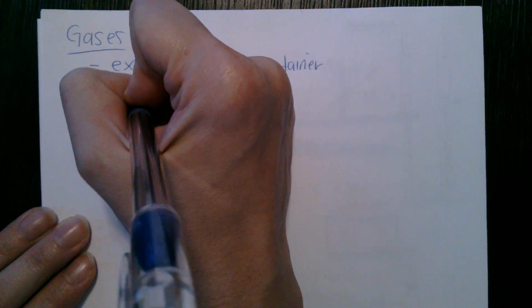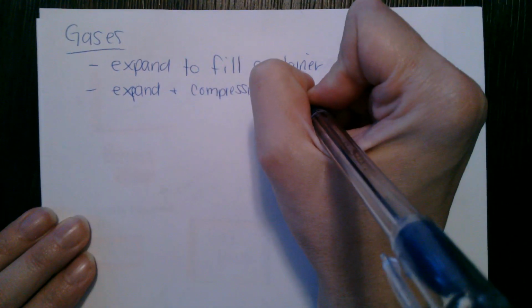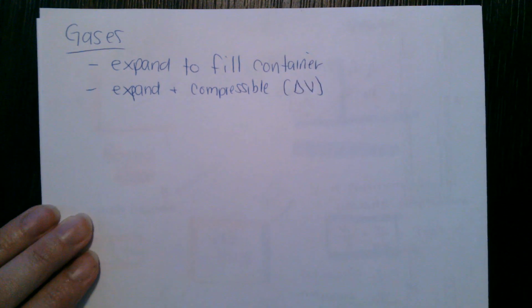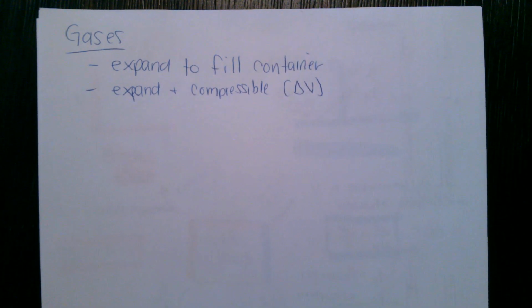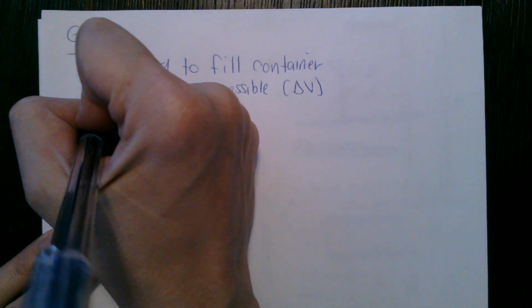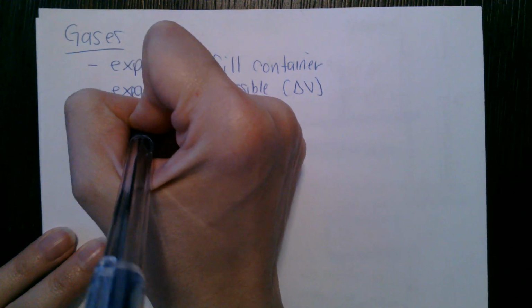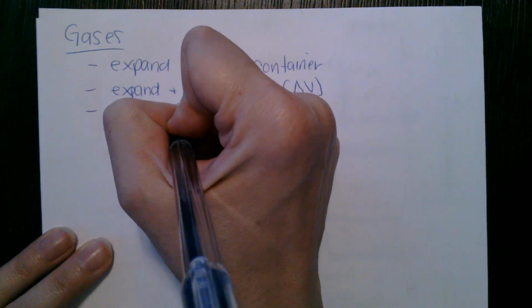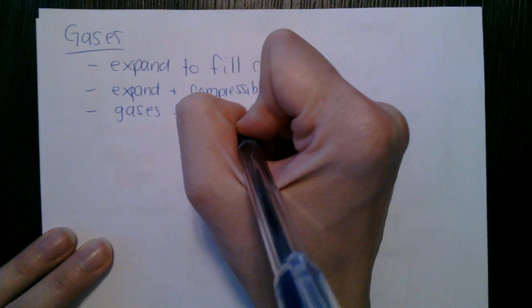They can expand, which we saw from above, and they are compressible, which, unlike solids and liquids, means their volume can change. For a solid and a liquid, their volume is relatively constant. It doesn't change much. So another thing, gases will mix to form homogeneous mixtures.